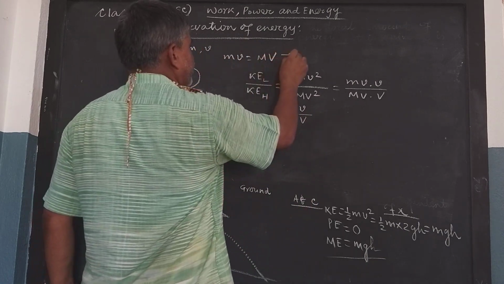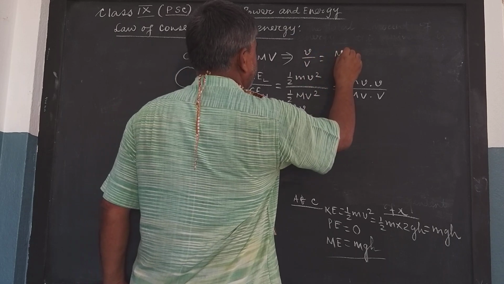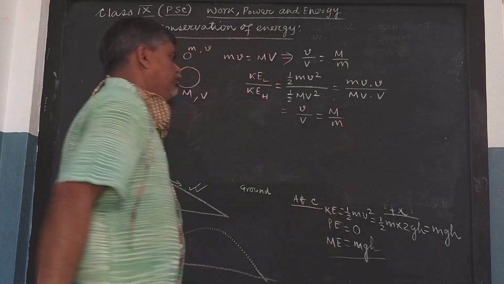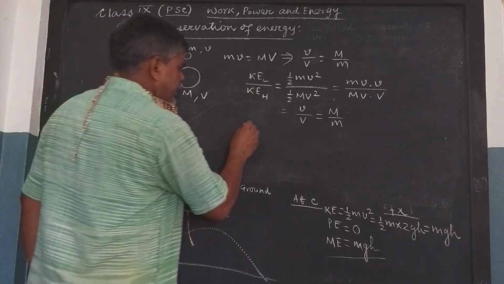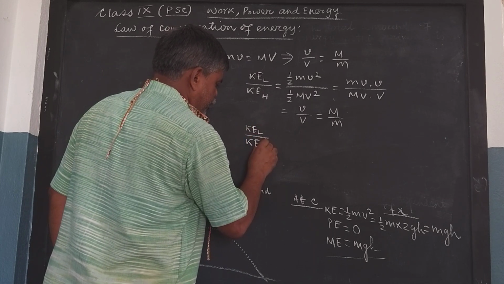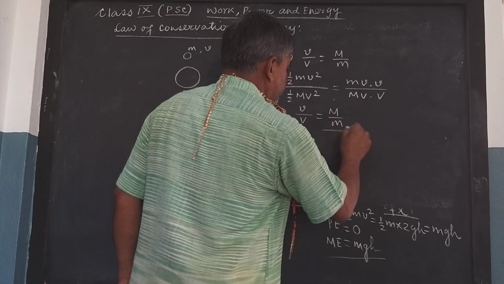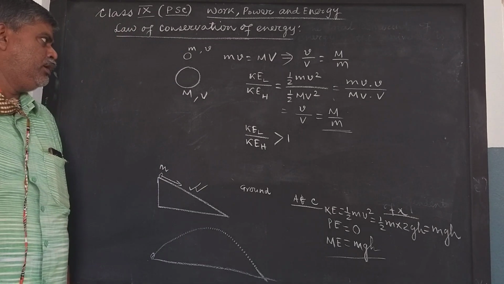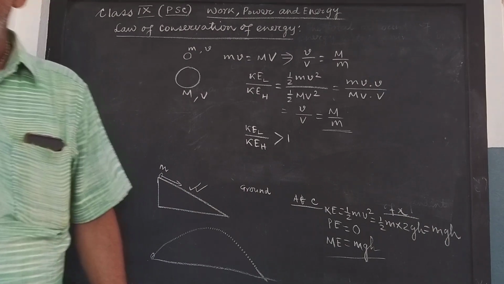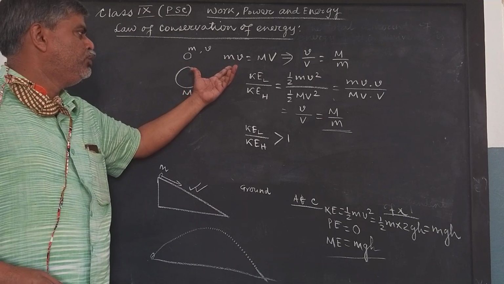And from this what we get? Small v by capital V is equal to capital M by small m. So what do we see? Kinetic energy of the lighter body by kinetic energy of the heavier body is greater than 1, because capital M is greater than small m. Therefore, what we have to obtain here is that the kinetic energy of the lighter body is greater than the kinetic energy of the heavier body. You should do the reverse one.